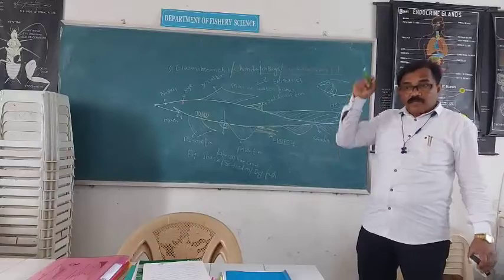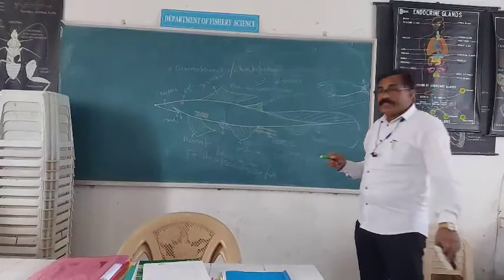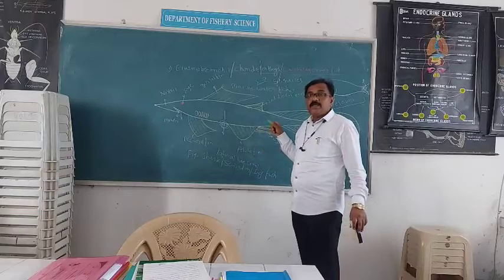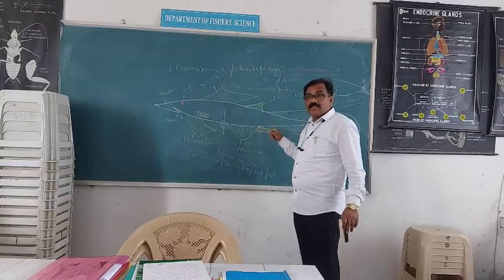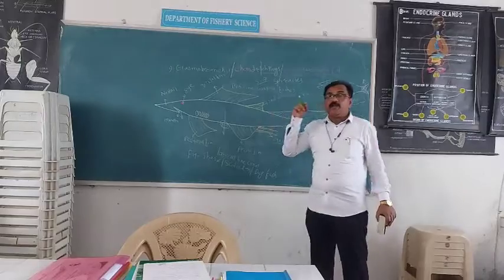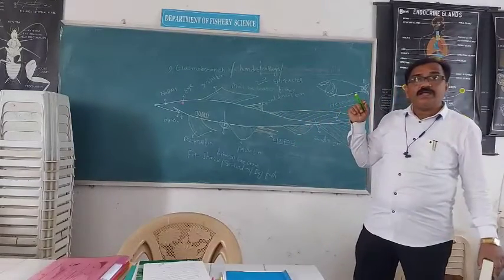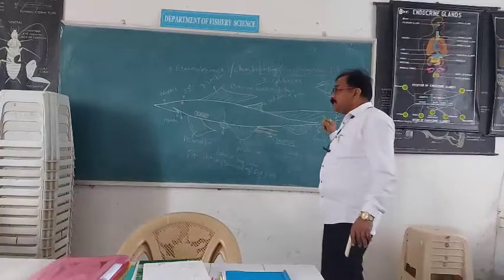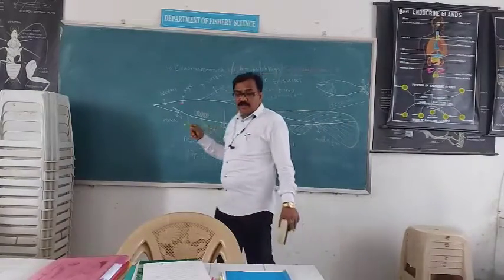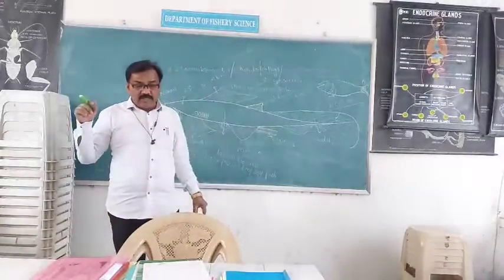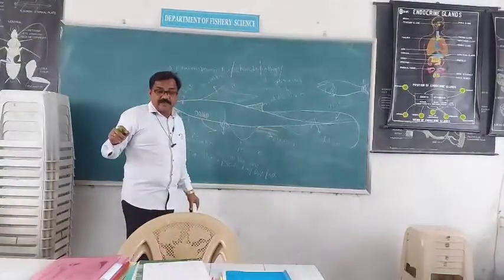Remember that when claspers are present, it is a male shark. When claspers are absent, the fish is a female shark. Claspers are the male copulatory organs. This class is primitive, less developed, and ancient.